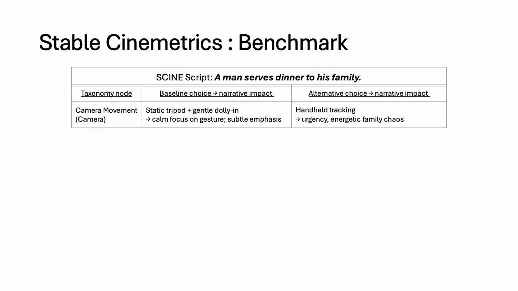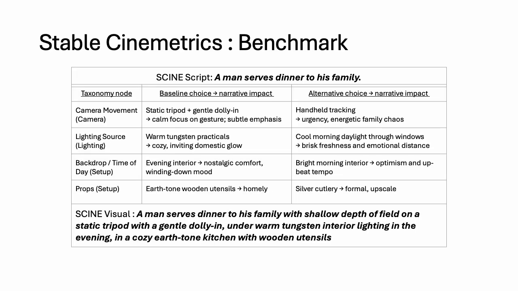But what if we made a different choice? An alternative could be handheld tracking. This single change completely transforms the mood. This demonstrates how critical each specific control is to the story. We can continue layering details from the other taxonomies and arrive at our final upsampled prompt. We've gone from a simple action to a rich cinematic description.